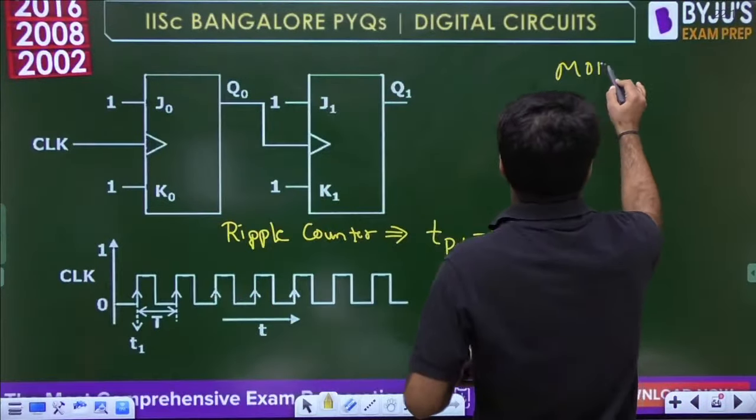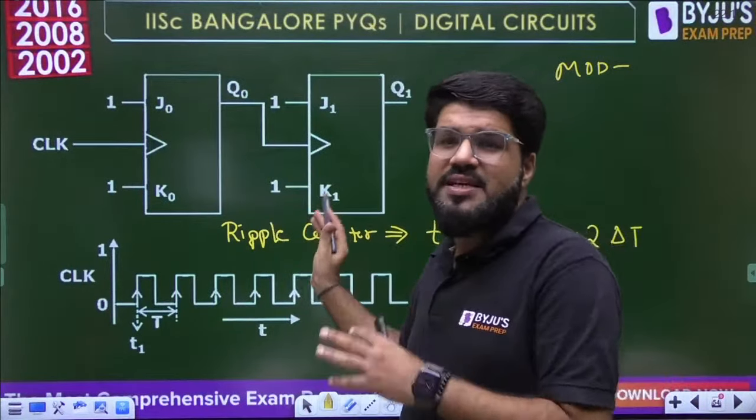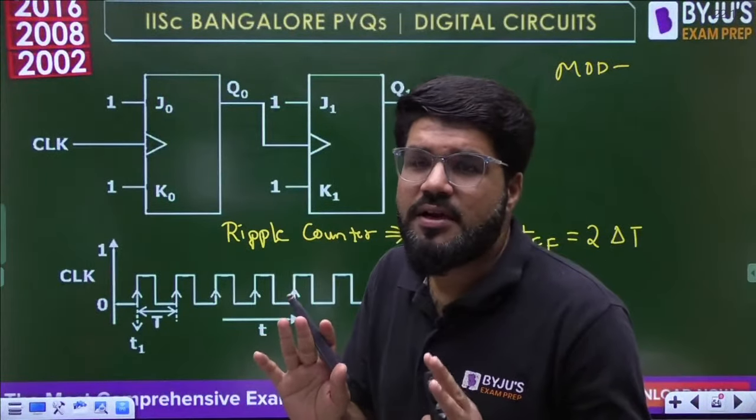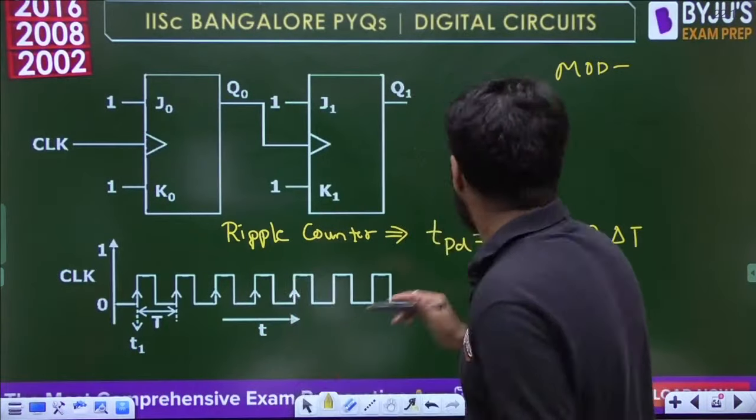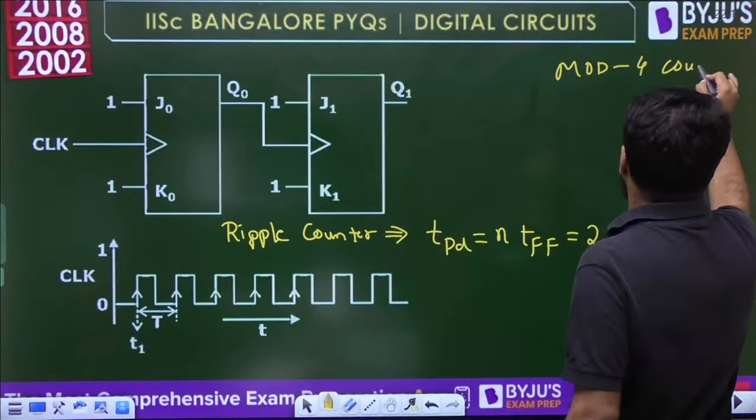It is a mod 4 case because there are 2 flip flops and no reset circuit. So it's a regular 2 flip flop circuit, and it will have a total of 4 states. It is a mod 4 counter.